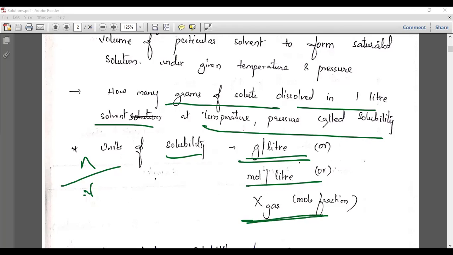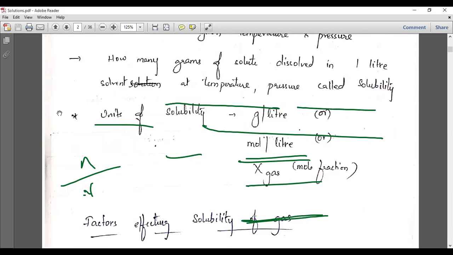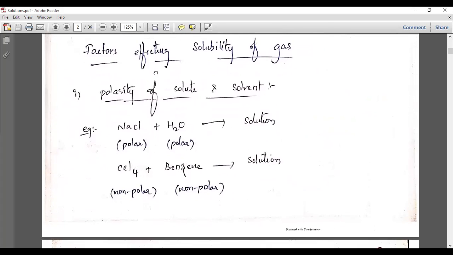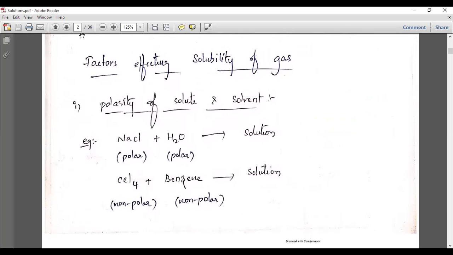So see here the solubility of gases in a liquid phase. Let us understand one by one. First, let us see the factors affecting the solubility of a gas. What are the factors which affect the solubility of a gas? How will a particular gas dissolve in a liquid phase?